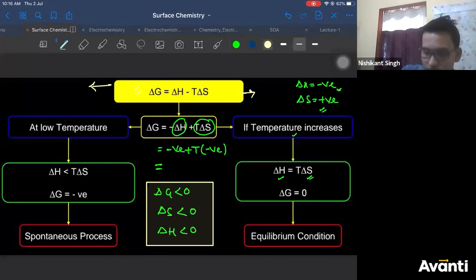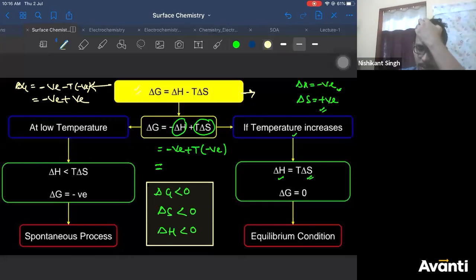So if you consider this equation, delta G is delta H negative. Let me rewrite it again. Minus T delta S is negative, so it is minus plus, so now plus T delta S. So negative magnitude should be greater than positive magnitude. That means the magnitude of delta H should be greater than the magnitude of T delta S. Right?